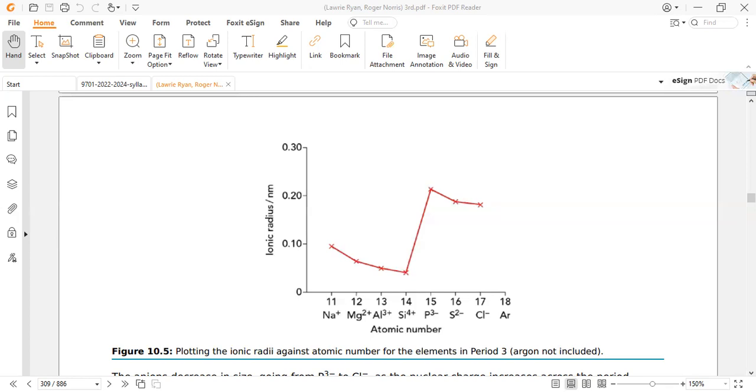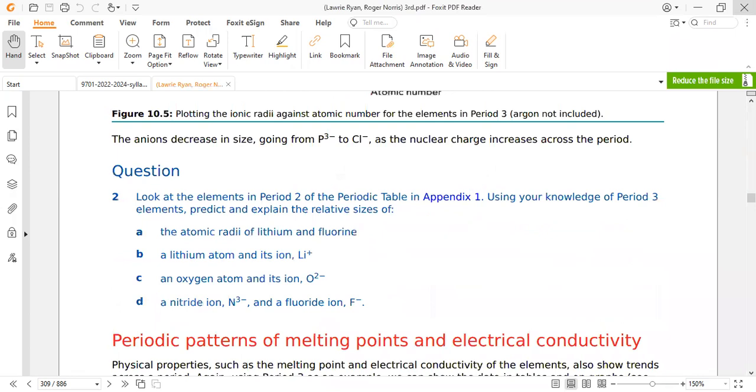So we also made the statement that the parent atom is smaller in size than the anion. In the case of the cation, the parent atom is greater in size. Here the parent atom is greater in size compared to the cation, and here it is the reverse: the parent atom is smaller in size compared to the anion. These are the two physical behaviors, atomic and ionic radii.